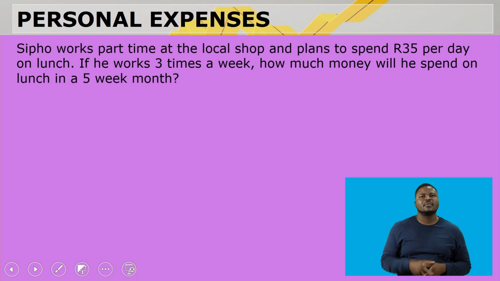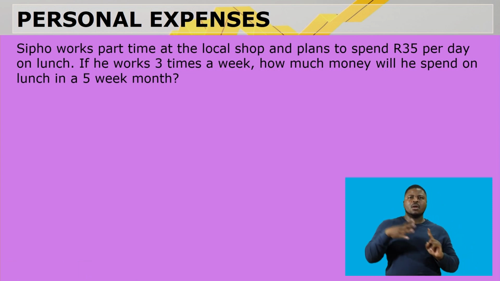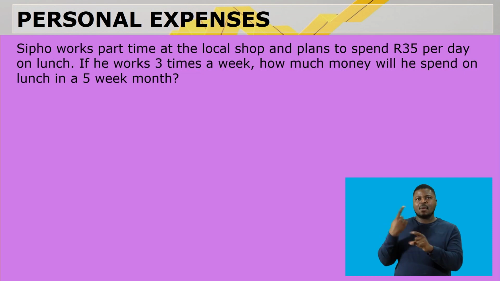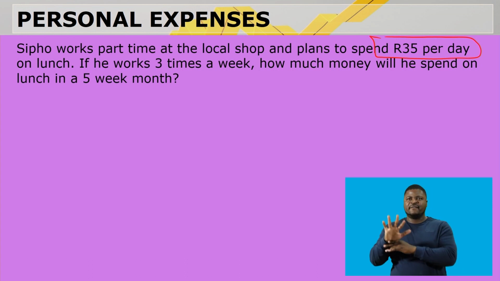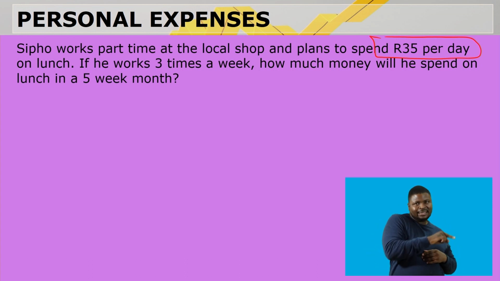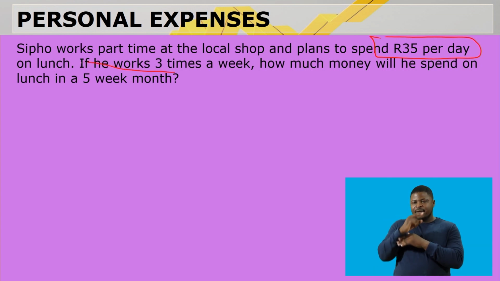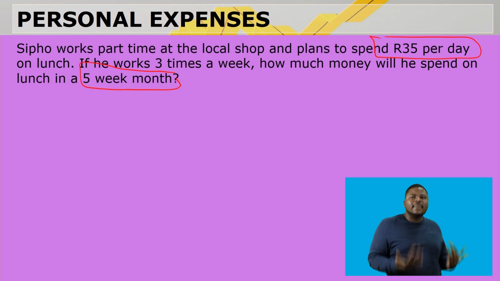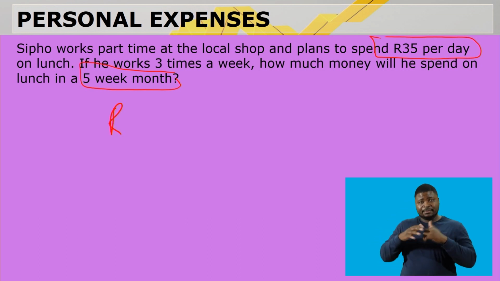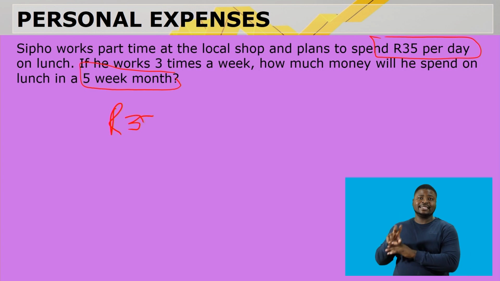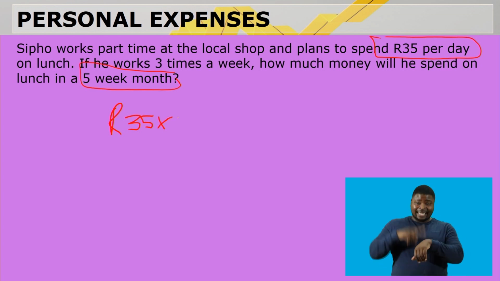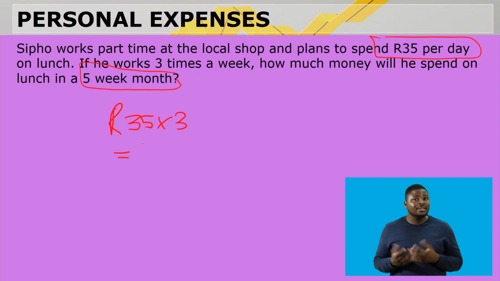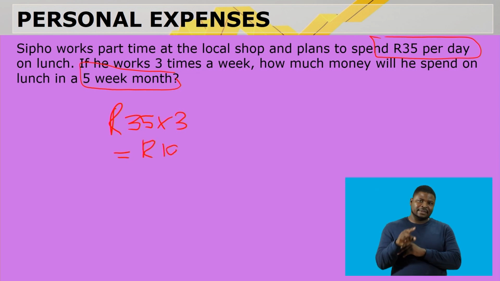Sipho works part-time at a local shop and plans to spend 35 Rand per day on lunch. So that is, I'm paying 35 Rand per day on lunch. If he works 3 times a week, how much money will he spend on lunch in a 5 week month? So now they give you the number of weeks in the month. So what's going to happen? He spends 35 Rand 3 times a week, which is 105 Rand.